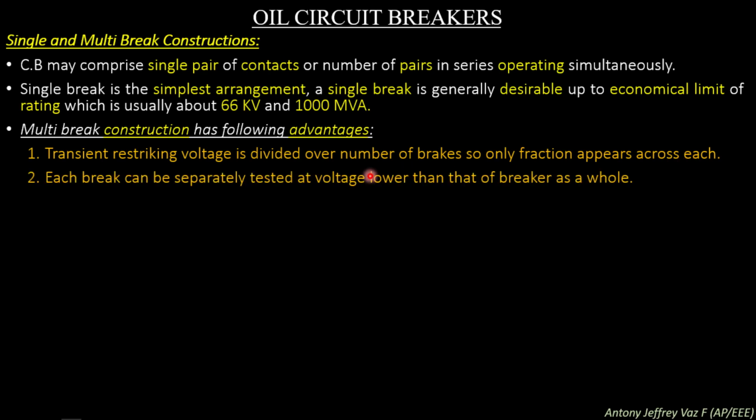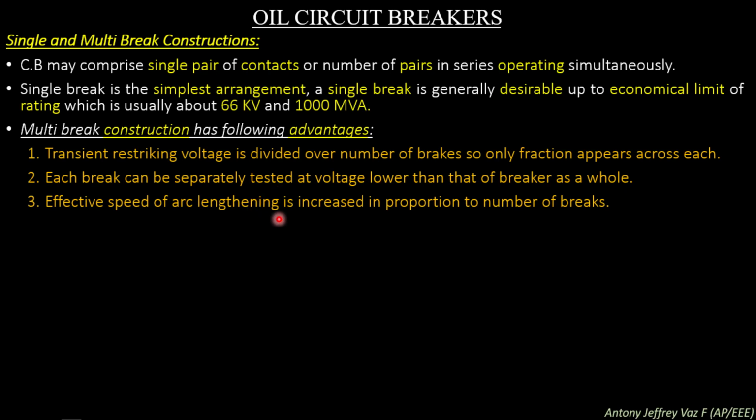Each break can be separately tested at a voltage lower than that of the breaker as a whole, so the breaker can be easily designed. At the same time, the transient restriking voltage is divided into a number of breaks so that a fraction of the voltage appears across each break.